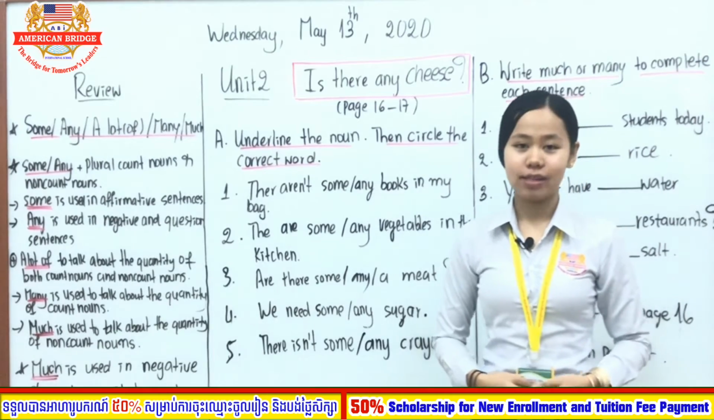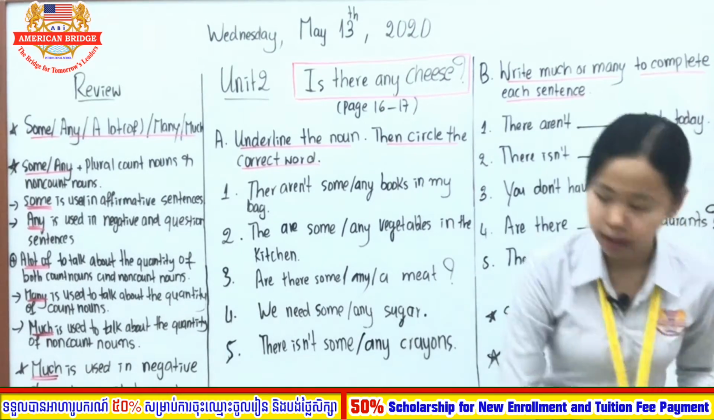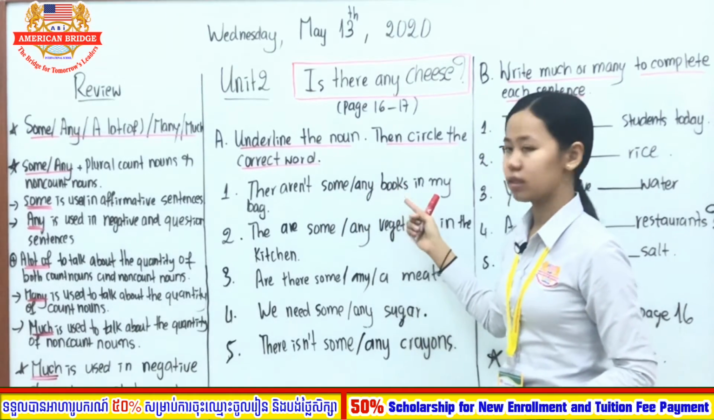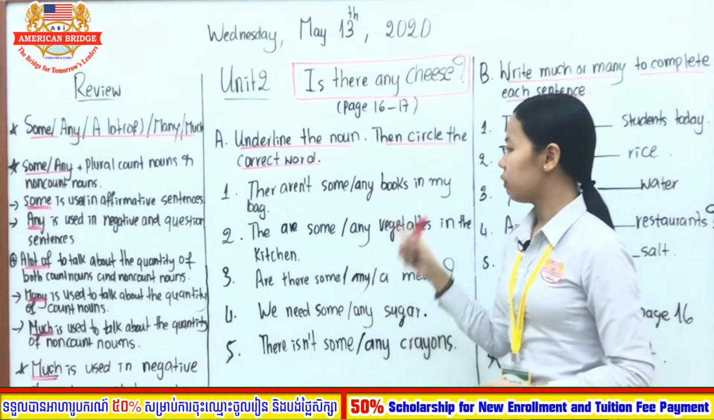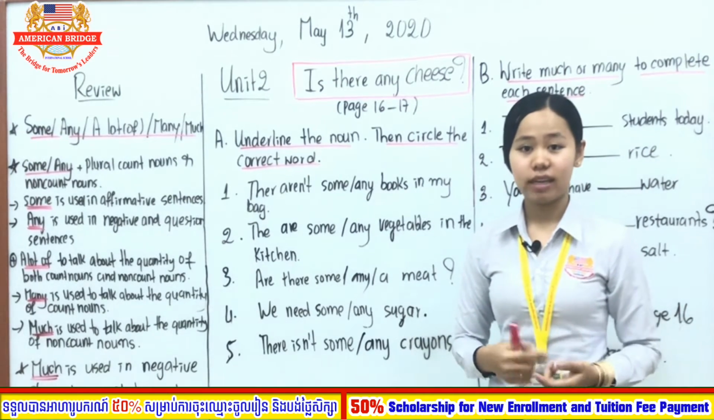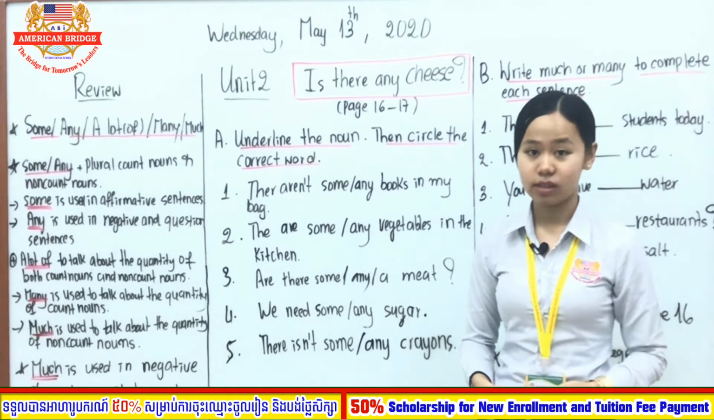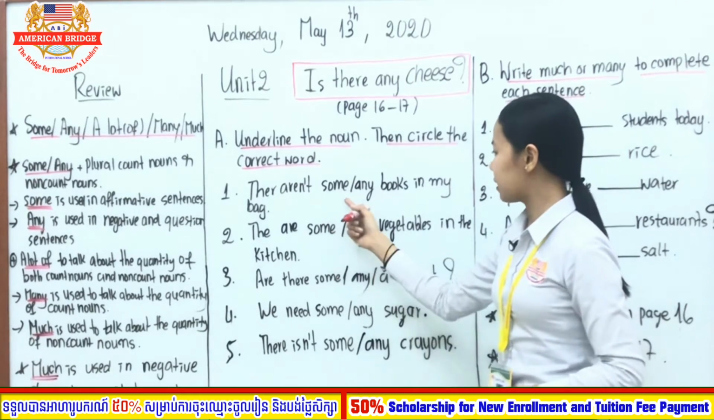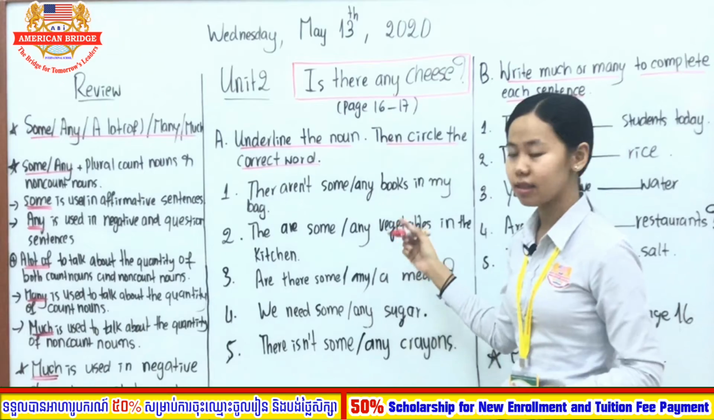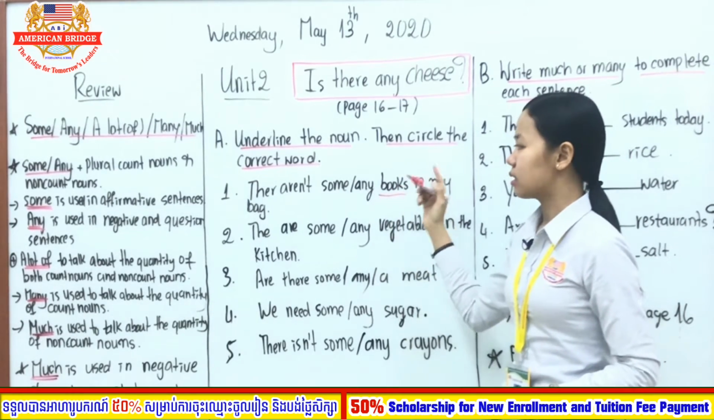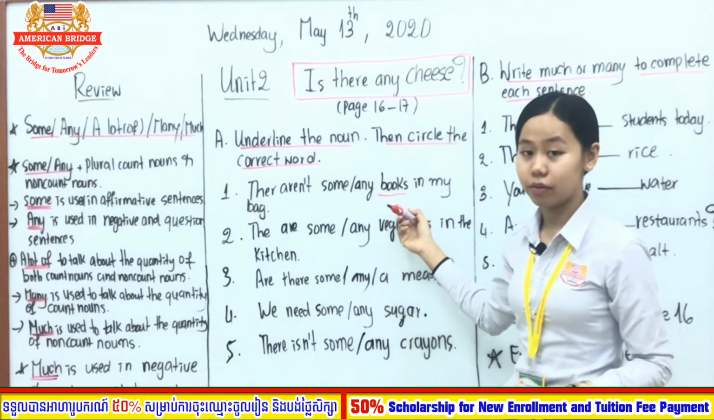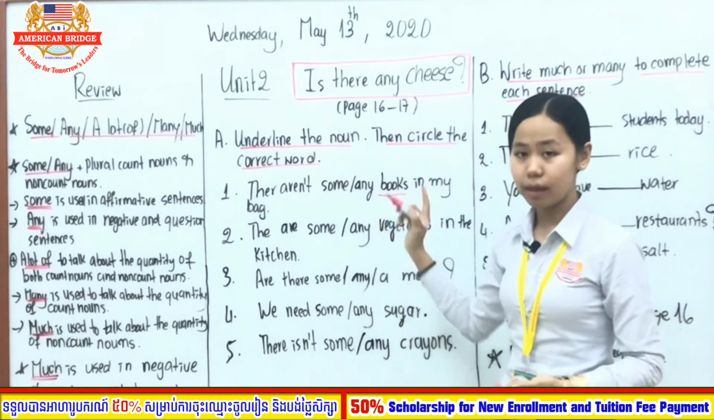Wow, so cool everyone. So now let us check the answer all together. So, number 1, there aren't some, any books in my bag. You need to underline or find the noun first so that you can easily get the correct answer. Books is the noun. It is a count noun, a plural count noun, right? So a plural count noun we use with some or any.